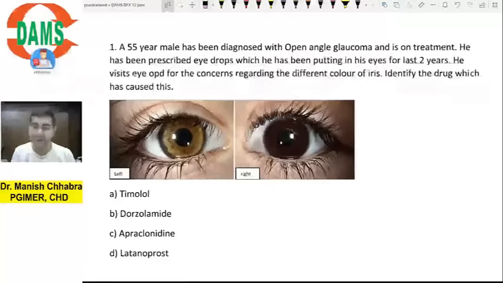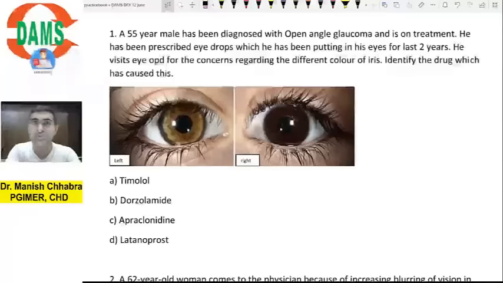The basic idea of discussion of these 15 questions is to tell you how to pick up the right answers. And of course, if you want full detailed topic information, you can always go back to your recorded lectures on your DAMS eMedicos app and quickly go through the topic to have a detailed overview, right? So here I'll be touching the points in regards to the options given in the question.